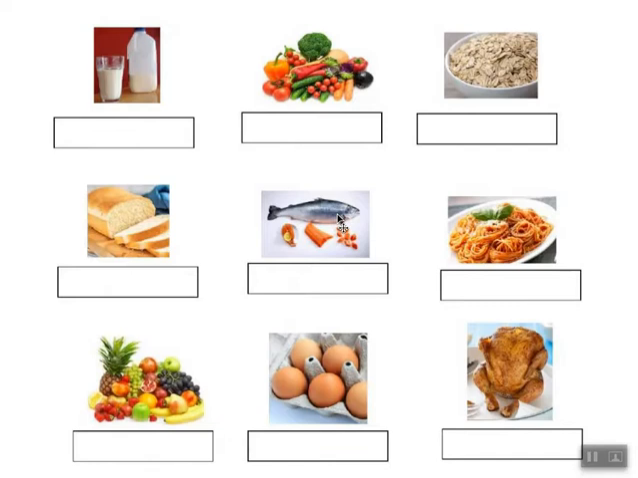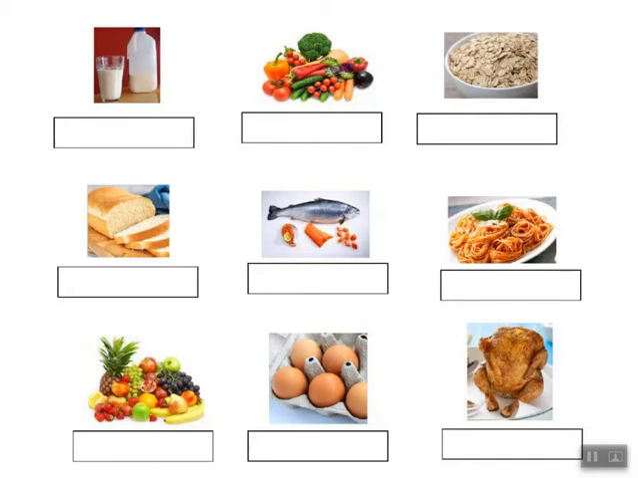The pasta contains carbohydrates. Here we have fruits. The fruits also like vegetables. They contains vitamins and minerals. The eggs, as we said, the food coming from the animals contains what? Proteins. And finally the chicken also contains proteins.